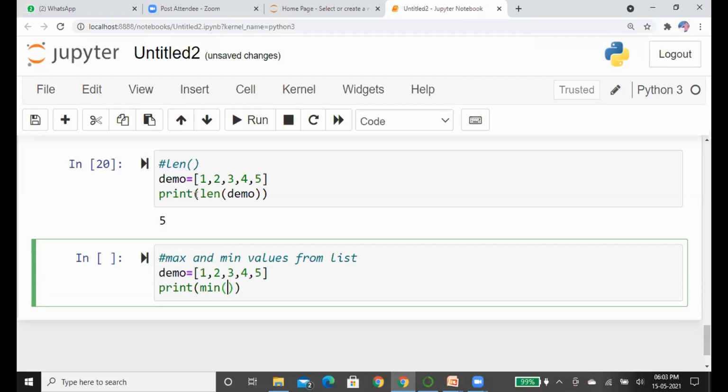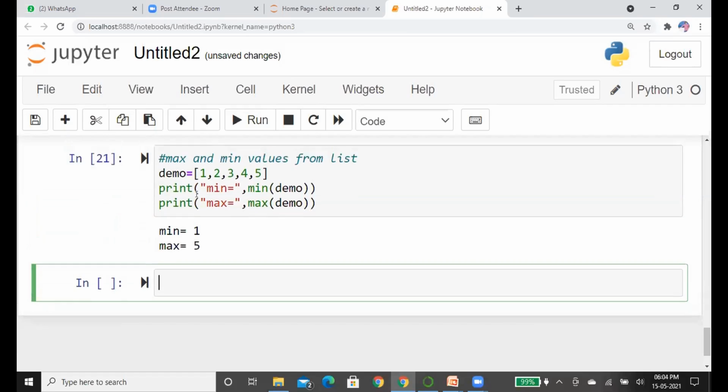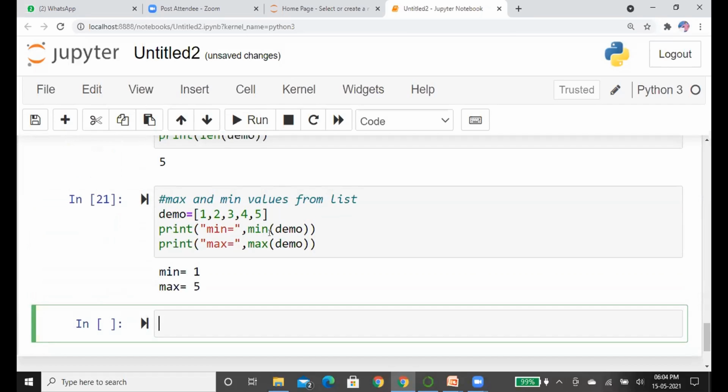It prints the minimum value, and at the same time I'm going to print the max value. See here, the min method returns the minimum value from the list as 1, and the max method returns the max value from the list as 5.